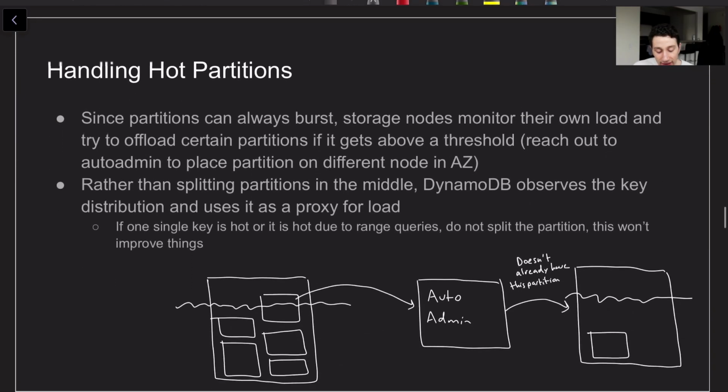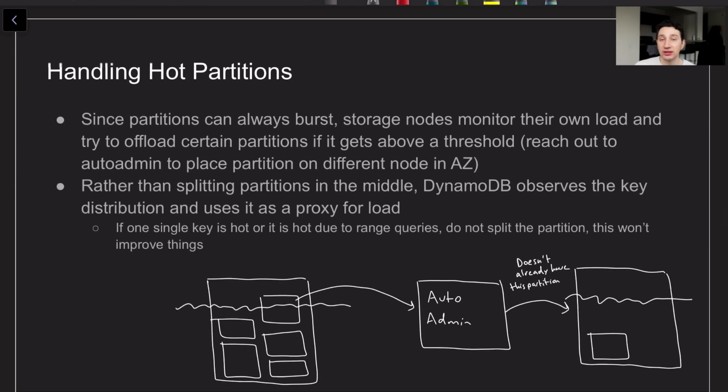Like I mentioned, it's great that now all of our partitions can burst as they need, but we have to be smart about how we handle hot partitions, right? So the idea is partitions can always burst. That being said, the storage nodes themselves are going to be monitoring their own load, because you don't want to go over that load, right? They've got some threshold, maybe let's say 80%, where once their load goes past that threshold, they start trying to move partitions off of themselves and onto other storage nodes.